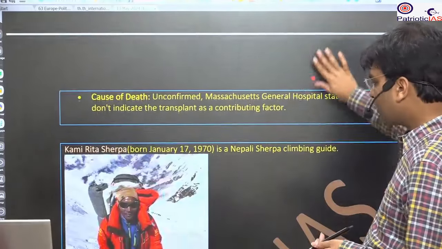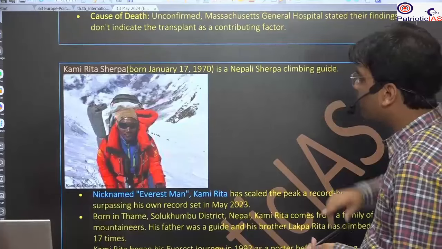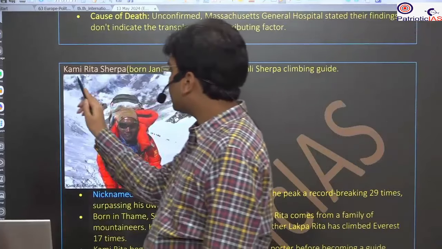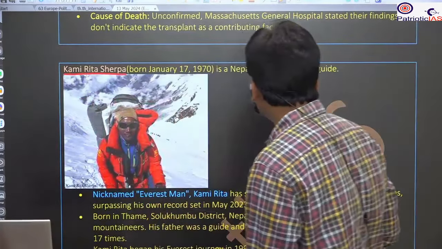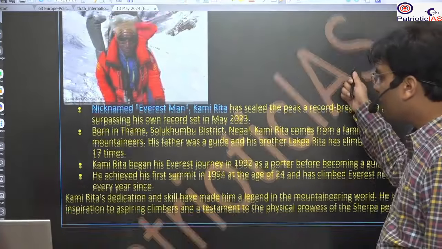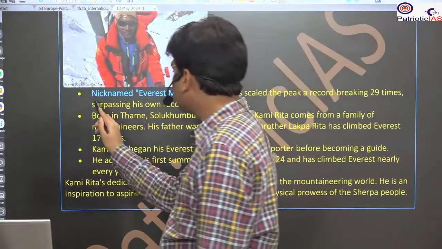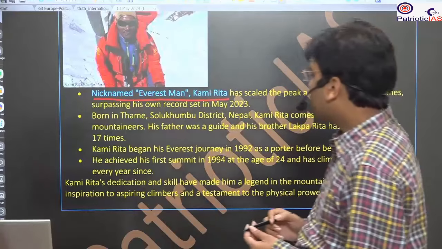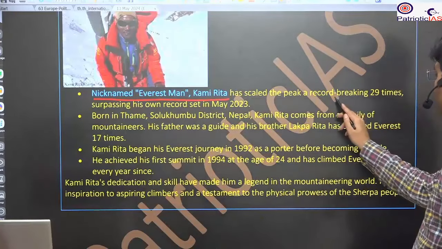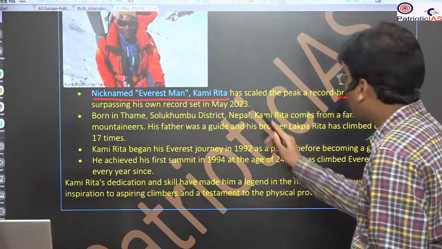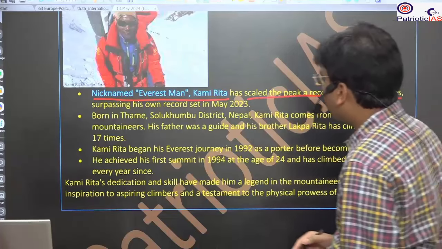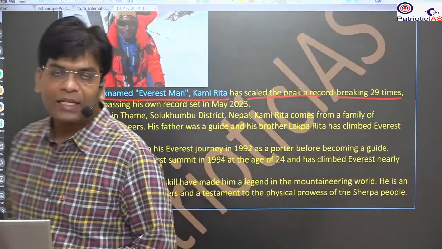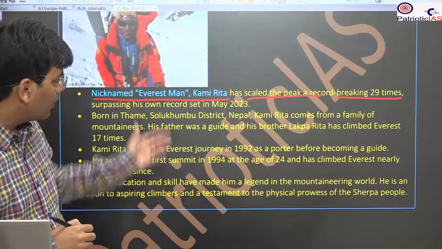The next news is again with respect to Kami Rita Sherpa. He has now reached Everest. Now he is known as the Everest Man, and he has broken the record by reaching the Everest peak for the 29th time. So you should know this.